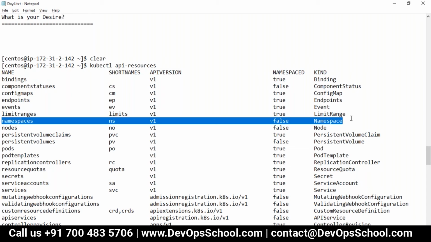Namespace itself is one of the resources, a core resource as part of V1. Look at this, it is V1, NS, and namespace is false here. So we need to understand what a namespace is. If you are clear so far, can I explain what a namespace is?